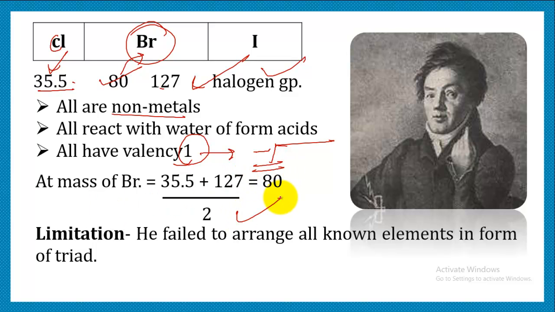There was a severe limitation to his discovery, that though he could make out certain triads, he actually failed to arrange all the known elements in the form of triads. So he could form only few triads. He failed to use this law for the other elements. So he couldn't group all other elements. He could make out only few triads. So this was the limitation.